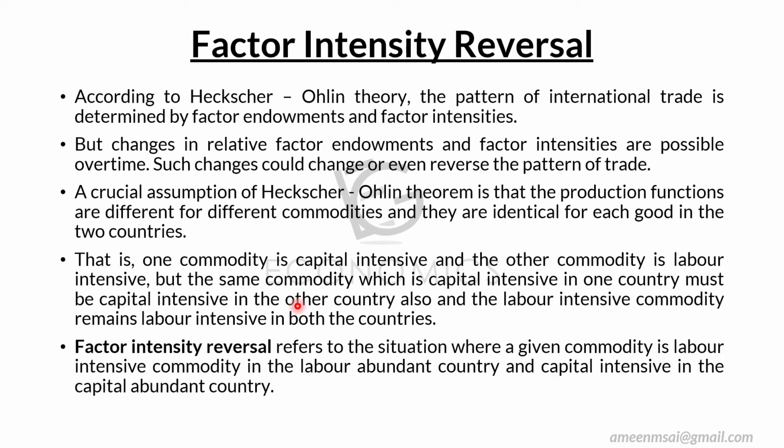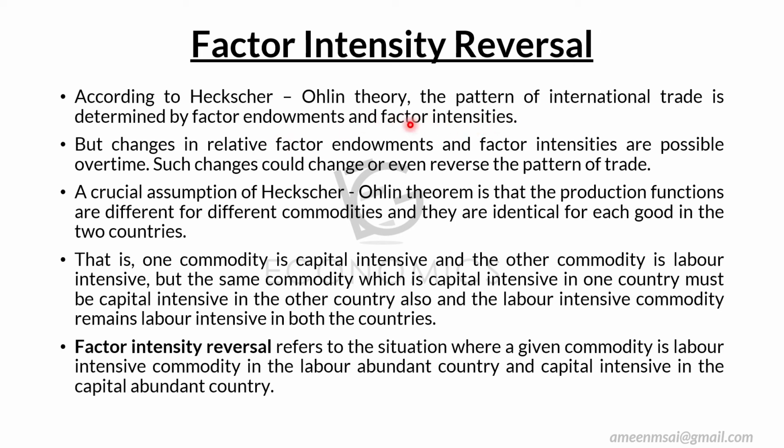Another criticism or limitation of the HO theory is factor intensity reversal. So what is this factor intensity reversal? Let's look forward. According to Heckscher-Ohlin theory, HO theory, the pattern of international trade is determined by factor endowments and factor intensities.